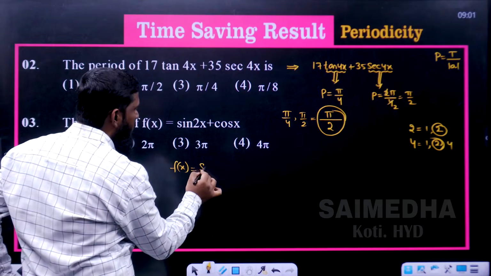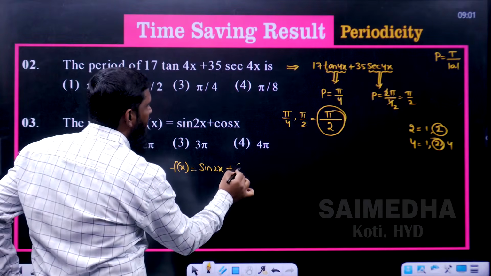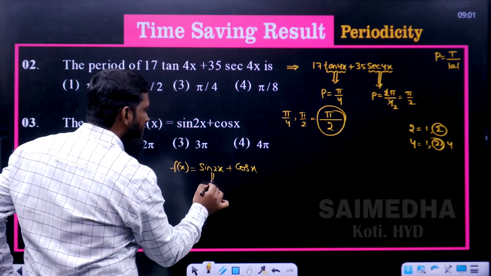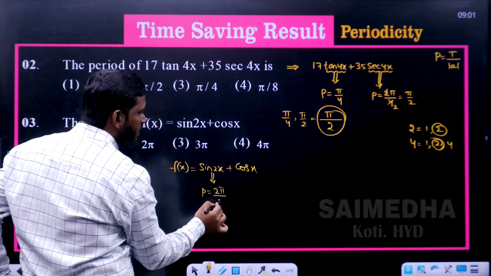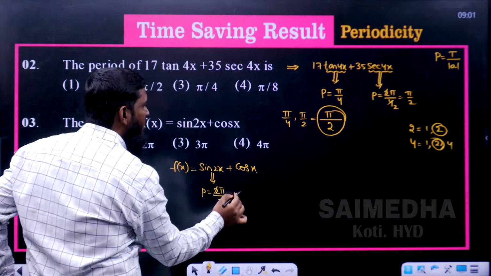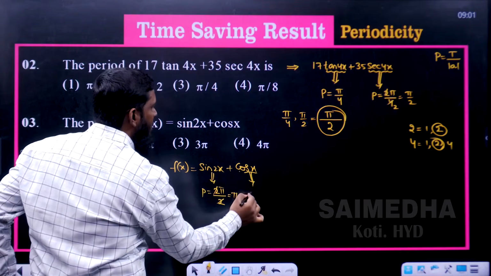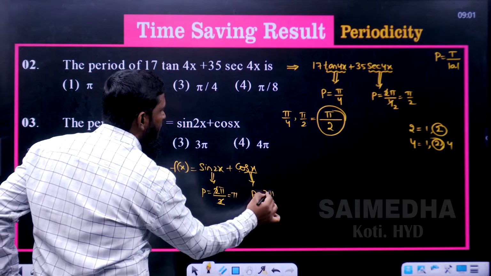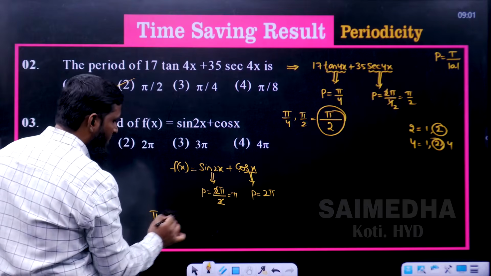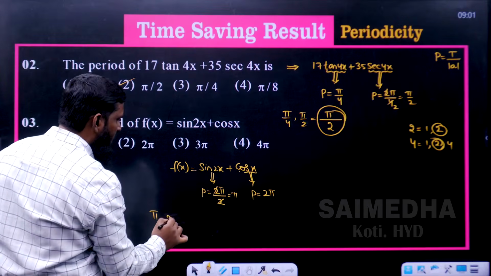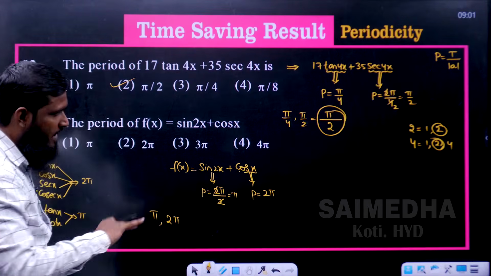f of x is equal to sin 2x plus cos x. For this function, what is the period we are having? 2 pi divided by 2, the 2 cancels, so we are getting pi. Now for this function, what is the period? 2 pi divided by 1 means 2 pi. So we are getting pi, comma, 2 pi.